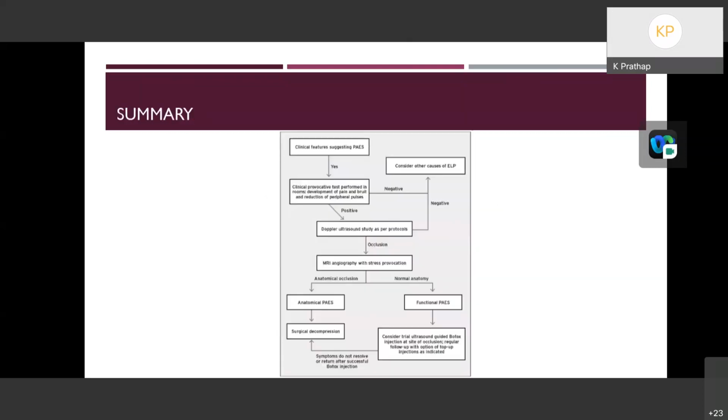Summarize the popliteal entrapment syndrome. First, the clinical features suggestive of entrapment syndrome. If it is present, a clinical provocative test should be performed, and if it is positive, Doppler ultrasound should be done, and it should be further confirmed by either DSA or CT or MRI. And if it is an anatomical occlusion, it should be followed by surgical decompression.